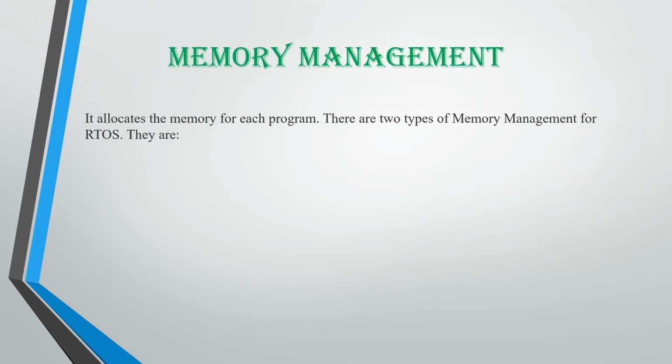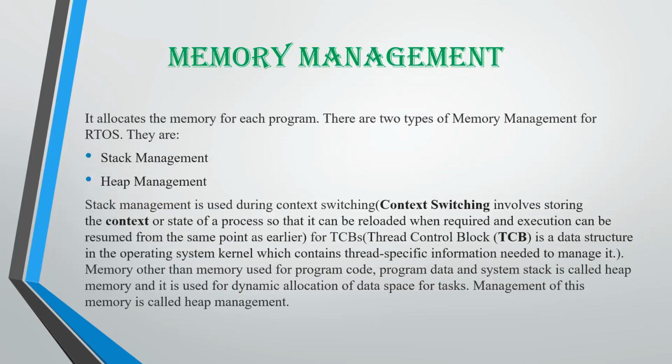Memory management. It allocates the memory for each program, and there are two types of memory management, stack management and heap management. Stack management is used when context switching is done for the thread control blocks, and the memory other than memory used for program code, program data or system stack is called the heap memory, and the allocation of these data spaces is called the heap management.